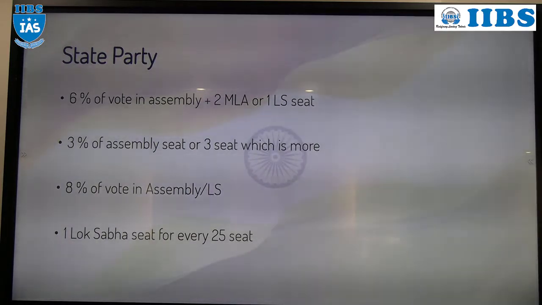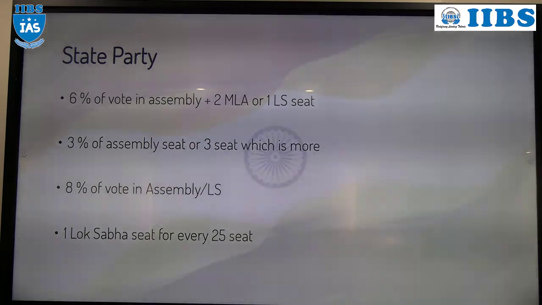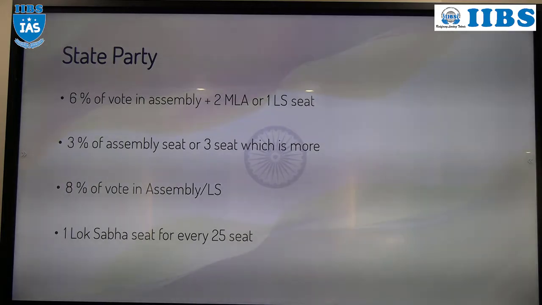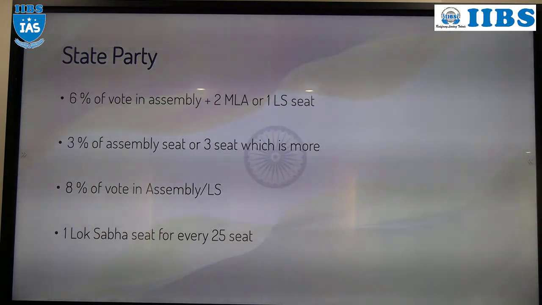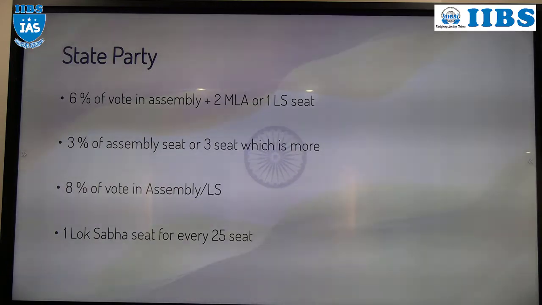The next, any party which gets 8% of total valid votes either in assembly or in Lok Sabha can be recognized as a state party. Simple, yaar. First condition, 6% plus 2 MLA; 6% plus 1 MP; 3% or 3 MLA, whichever is more; and 8% either in assembly or Lok Sabha. Last condition: a party which gets 1 Lok Sabha seat for every 25 Lok Sabha seats.